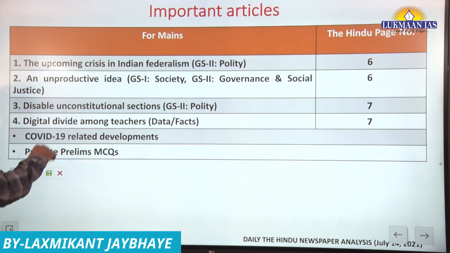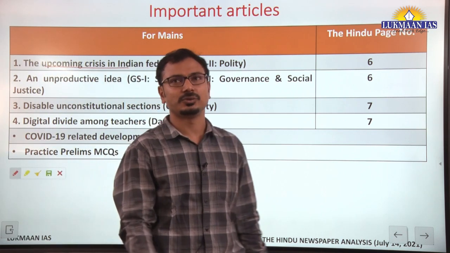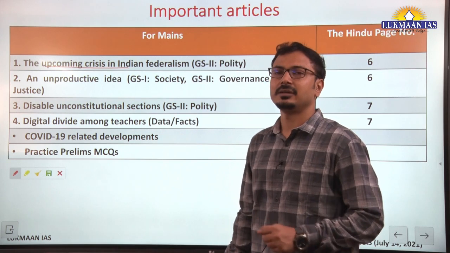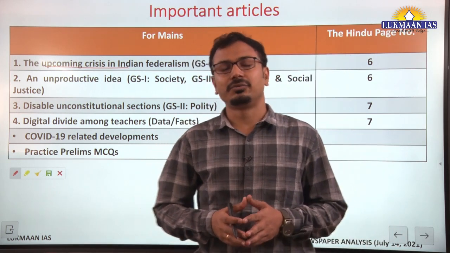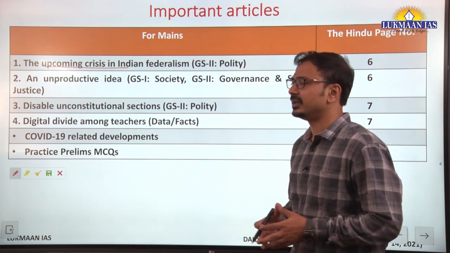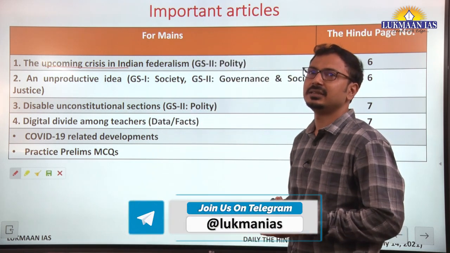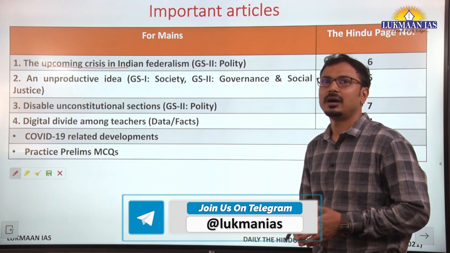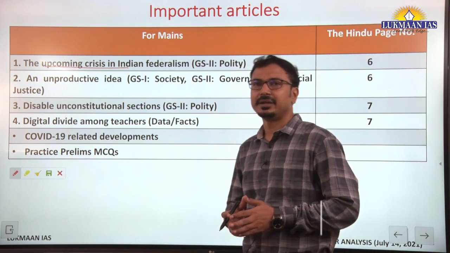The first article, the upcoming crisis in Indian federalism. The context of this particular article is the unique challenge that is posed before Indian polity in 2026. There is going to be the delimitation and there is surely going to be changes in the number of seats in Lok Sabha after the limit that is there beyond 2026.